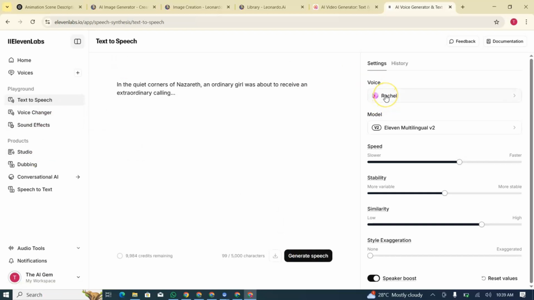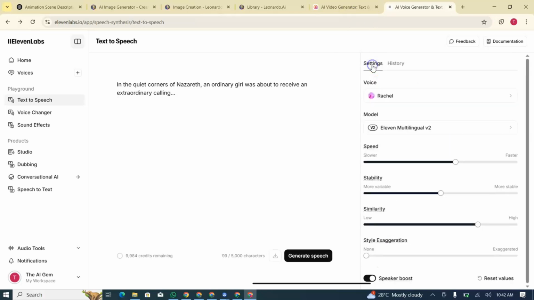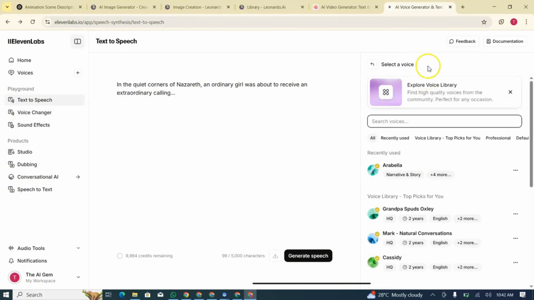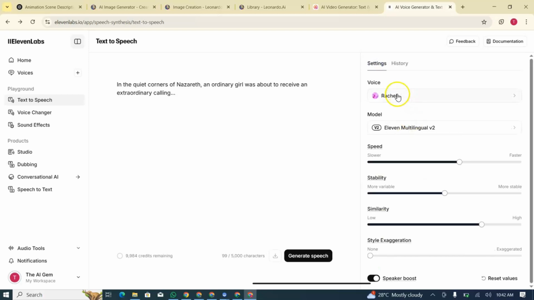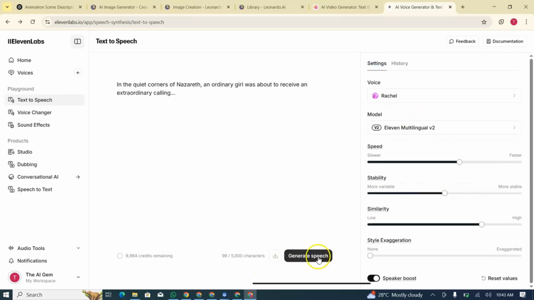Click on voices. Now you can select the kind of voice you want. So I'll just use the voiceover here. You can click on voices, check the voice library and select any voice, but I'll just use the one that is here. Then slow, this speed is good. So I like the settings here. I'll just generate the speech.